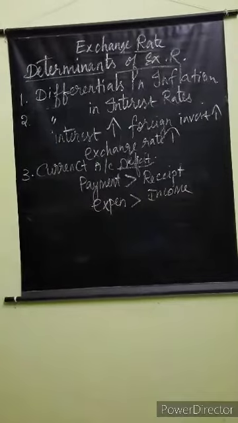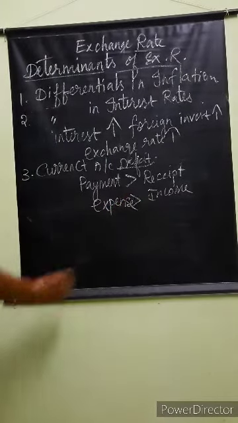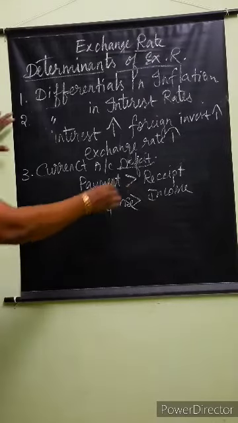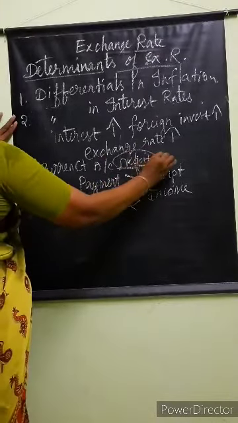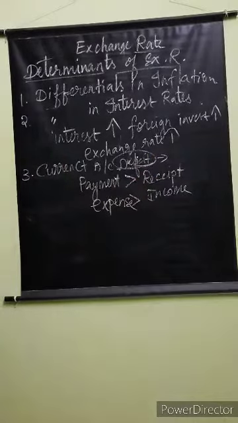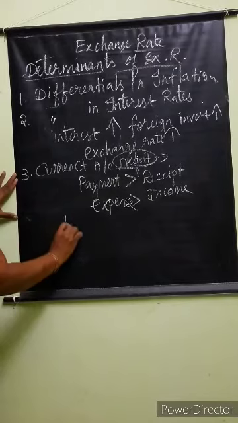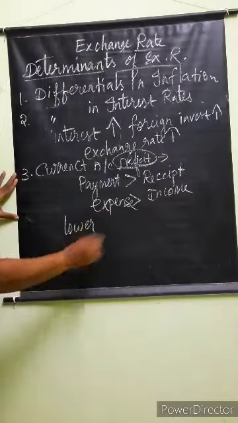So, if the expense is greater than income or the payment is greater than the receipt, the country has to borrow the capital from the foreign sources, isn't it? Already I have studied in the BOP. So, if there is a deficit, they have to borrow from the foreign country to balance this equilibrium. So, the demand for the foreign currency lowers our country's currency's value.